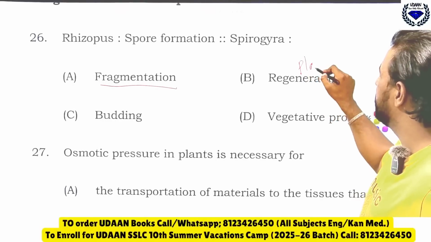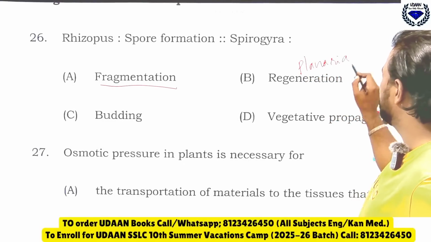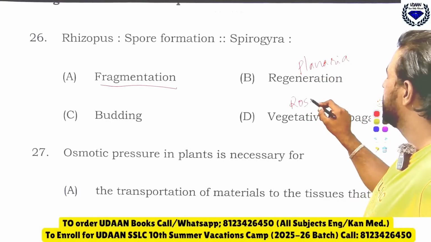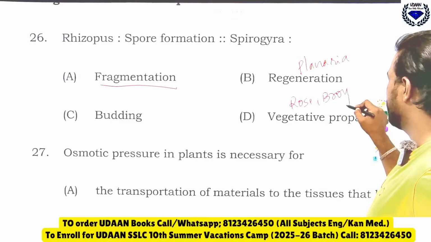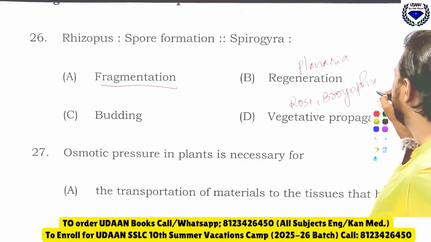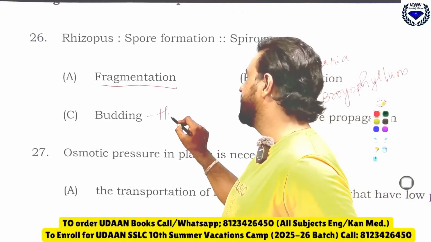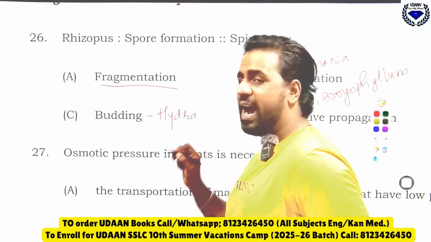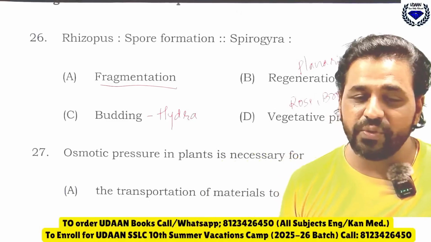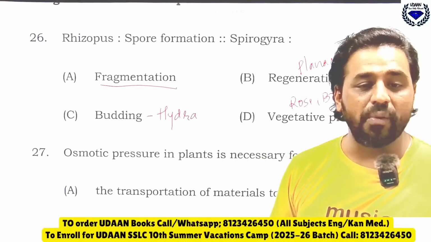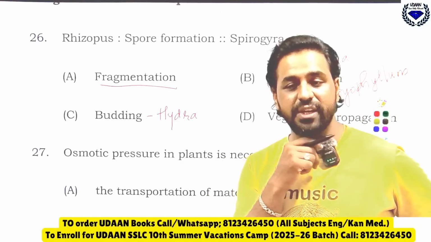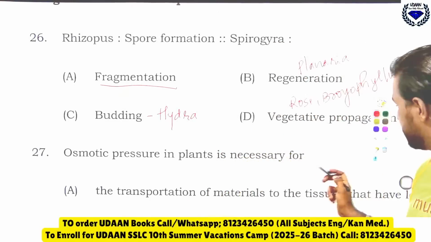Regeneration, remember Planaria. Vegetative propagation, rose, Bryophyllum. Then we are having budding, in Hydra. Like this, important topics I will let you know dear. I am coming with the same concept in line now.